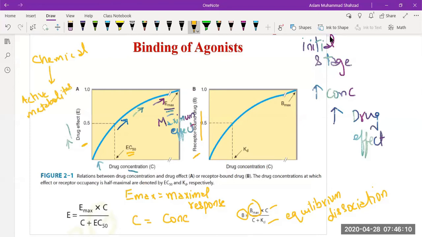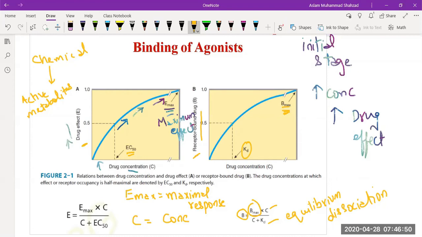And this is what they are talking about in this second graph, where they express the equation B, which means the concentration of the drug that has been bound, with Bmax being the maximum concentration at which the drug has been bound to the receptors. And then they explain in terms of the KD, which is known as the equilibrium dissociation constant, which explains how much of the drug has been bound with that receptor, or we can say the half of the maximal binding that has been observed.